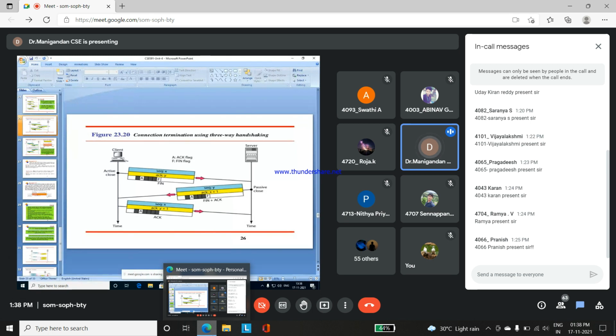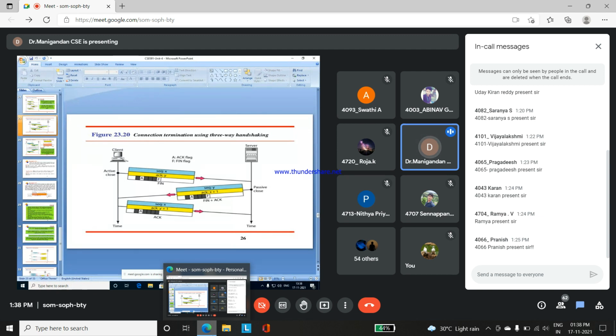And then FIN plus acknowledgement will be transmitted by the server to the client. Finally, sequence X and acknowledgement Y plus 1 will be transmitted from the client to the server. This is the final process for connection termination between the client and server. These are the three processes, a three-way handshake for termination between the client and server.